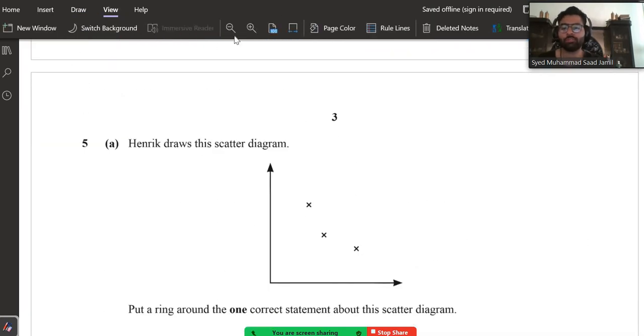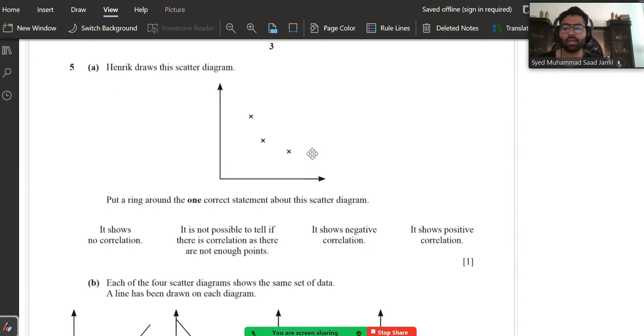Moving on to question number 5, basically the question says put a ring around the correct statements about the scatter diagram. It shows no correlation, this is wrong. It is not possible to tell if there is correlation as there are not enough points. It shows negative correlation, it shows positive correlation. So it is true that it shows negative correlation since it's a downward sloping diagram. As one thing decreases, the other increases. However, since only 3 points are shown, it is not possible to tell if there is any correlation.